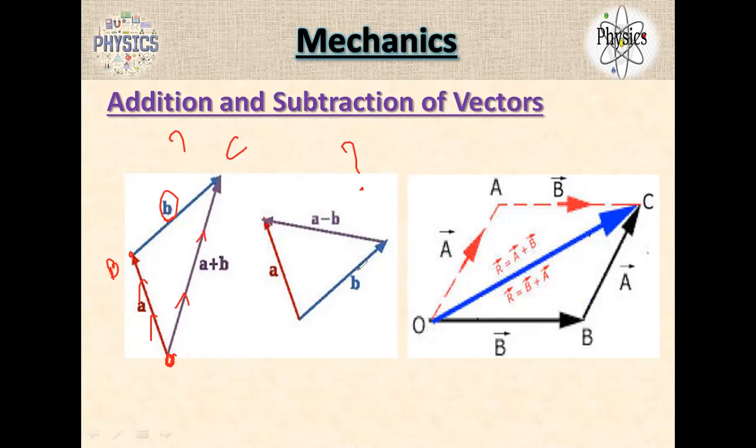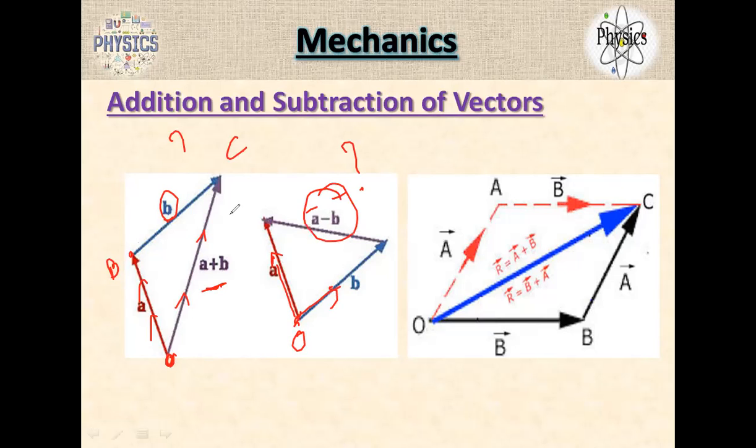But now in the other case, you can see A and B are both going away from the origin. A is going this direction, B is going this direction. So in this case, the resultant should be a subtraction. You have to do the subtraction. If they are in one direction, let's say A is going this direction and we started from that point, in that case you write A plus B. If they are moving away from each other in different directions, you have to do the subtraction.